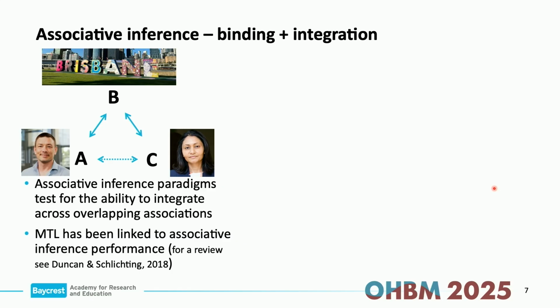Many paradigms have been developed to study these types of inferences, and that's the type of paradigm that I'll describe to you now. Different regions within the medial temporal lobe, including the hippocampus, of course, have been linked to associative inference performance. For review, you can see a paper by Duncan and Schlichting.